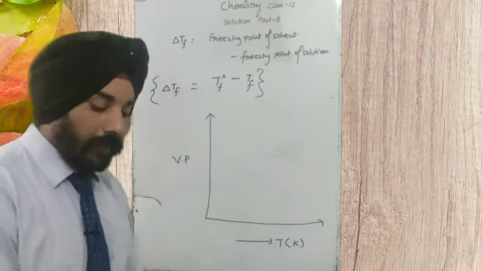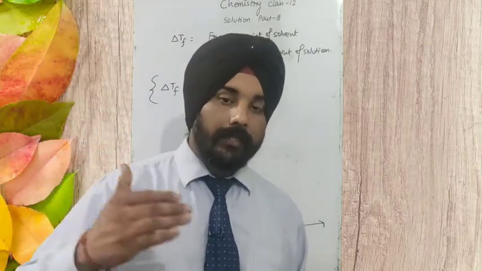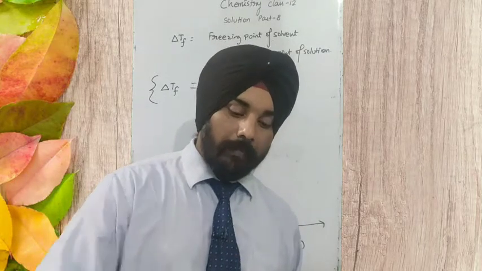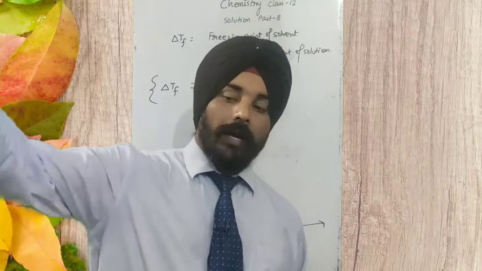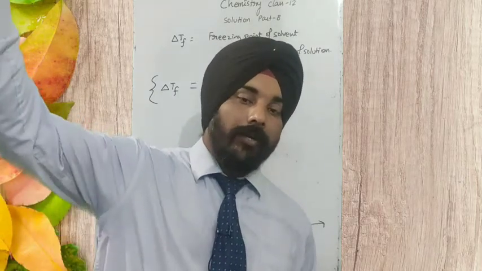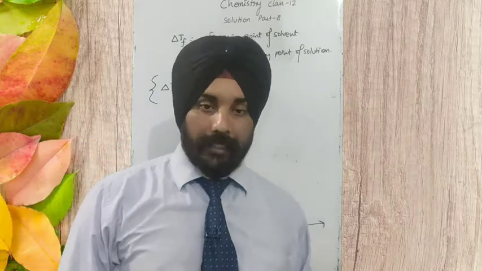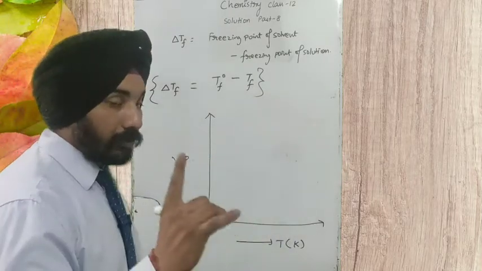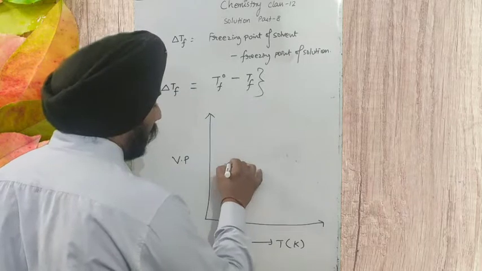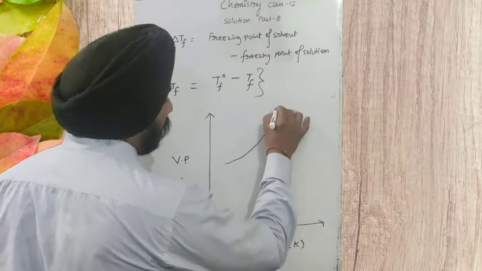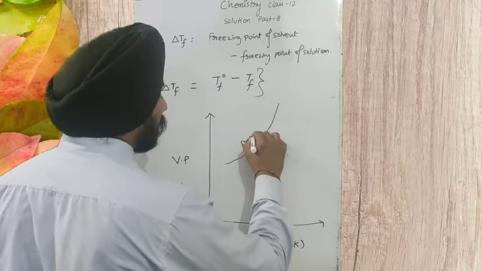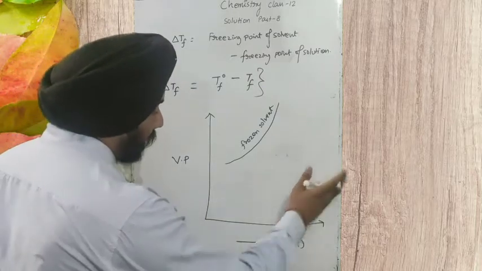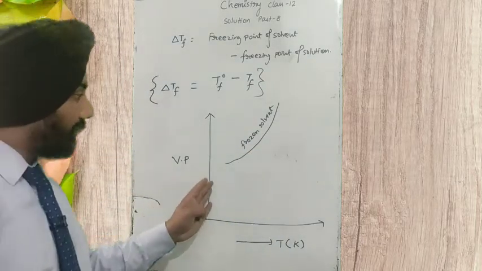For the frozen solvent, like ice, as you increase the temperature its vapor pressure increases, and similarly if we decrease the temperature, vapor pressure decreases. Clear? I'm talking about the frozen solvent, listen carefully. As we increase the temperature of this frozen solvent, its vapor pressure is going to increase.